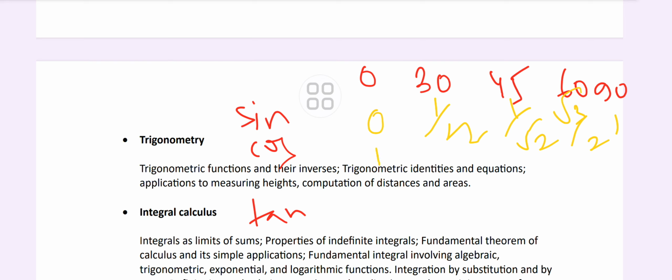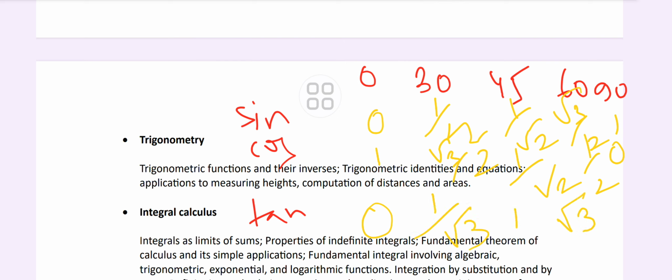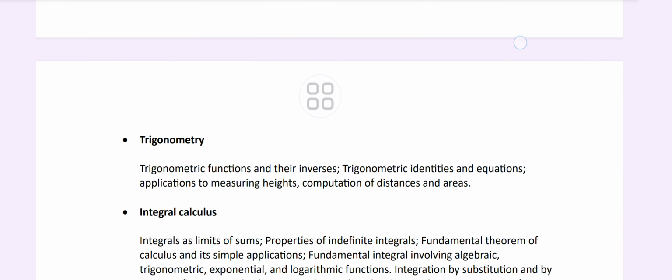For cos it's the opposite: 1, root 3 by 2, 1 by root 2, 1 by 2, 0. For tan: 0, 1 by root 3, 1, root 3, and this is infinity. So this is all about trigonometry.